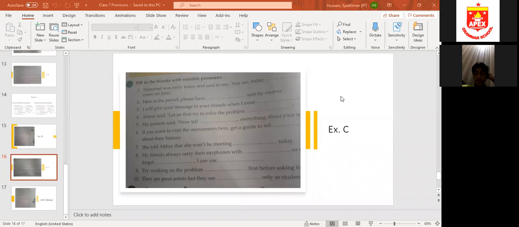What do we have to do? You have to fill in the blanks with any pronoun, reflexive pronoun or demonstrative pronoun, like he, him, himself, themselves, I, you, we, us, according to the sentence. No, it's exercise F. Can you see? Exercise F.